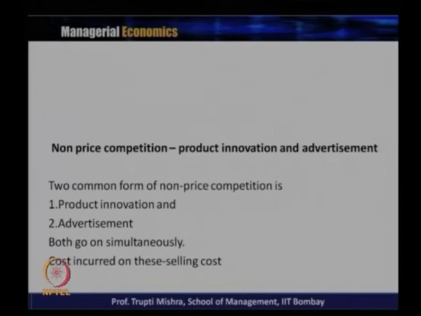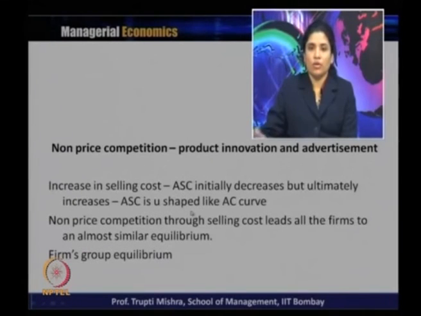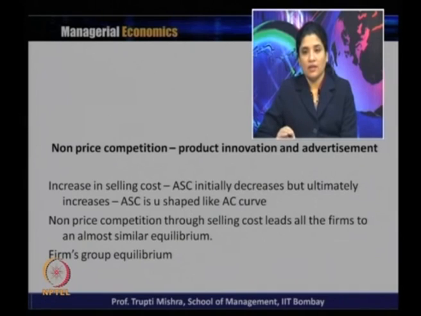Both go simultaneously, and the cost incurred on them, whether innovation or advertisement, is a selling cost. So there is an increase in the selling cost. Average selling cost initially decreases but ultimately increases, and that is why the average selling cost is U-shaped like the average cost.